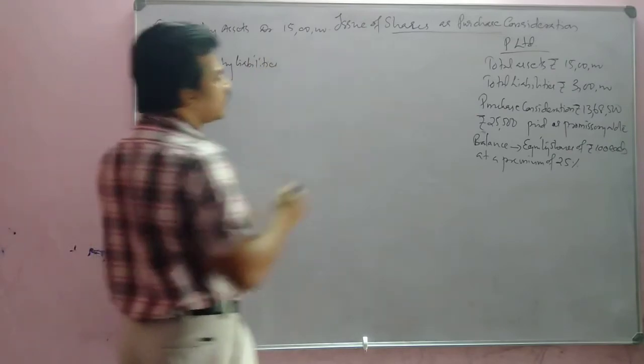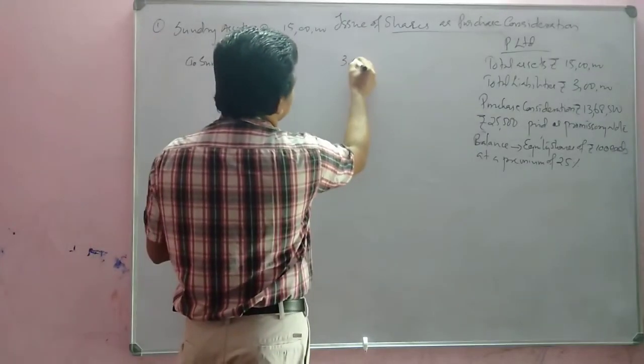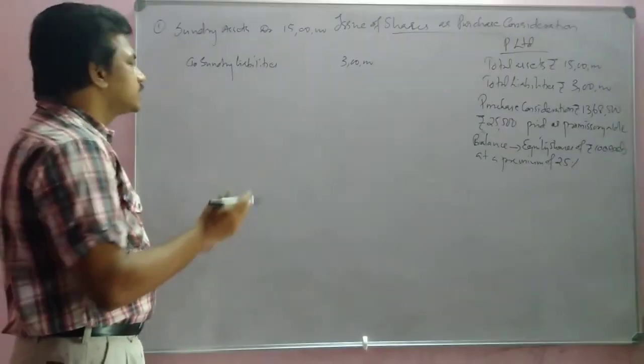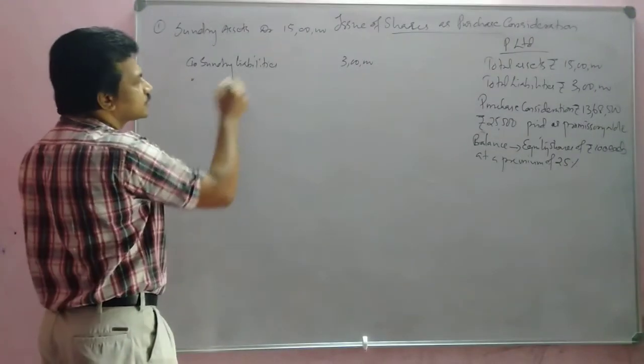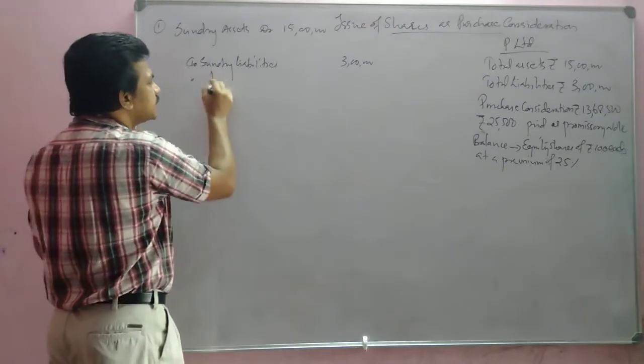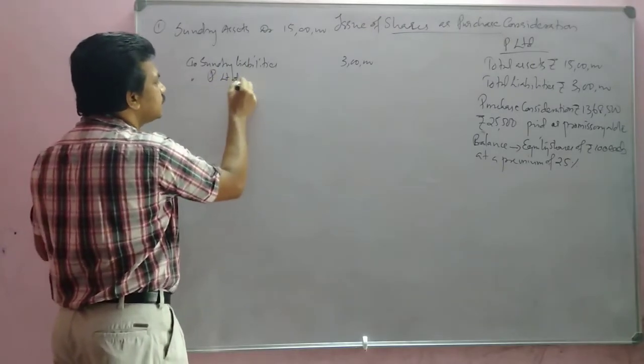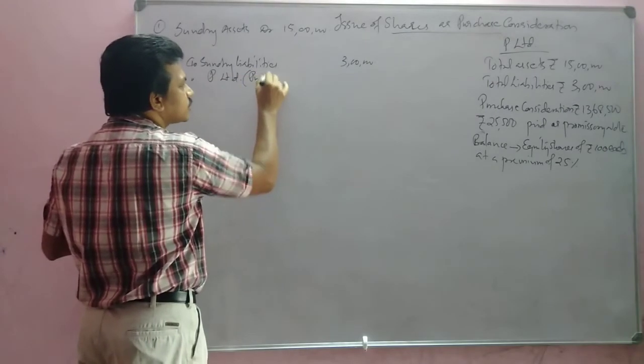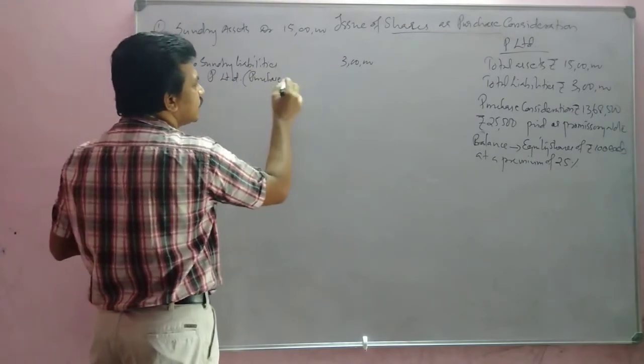Sundry liabilities, how much? 3 lakh is given. And we have to give purchase consideration. So purchase consideration will be given to P Limited. We will write here P Limited. What is this? This is purchase consideration. This is for understanding the writing.